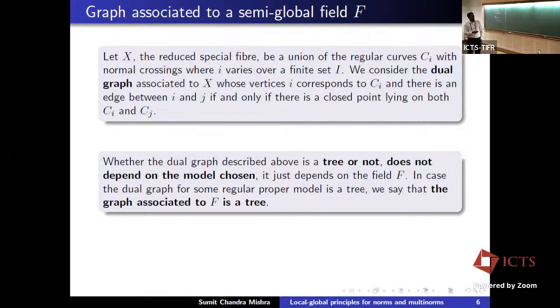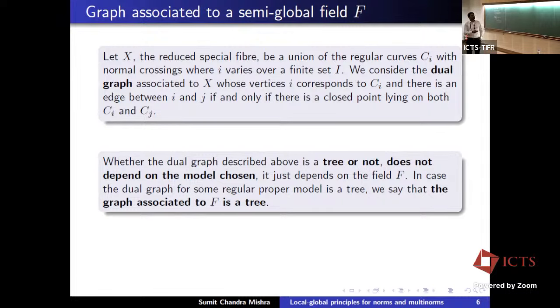And again, an important fact here is that whether the dual graph described above is a tree or not does not depend on the model we choose. Of course, there are a lot of choices for the models, but whatever choice we take, whether the graph is a tree, whether it has loops or not, does not depend on the choice.